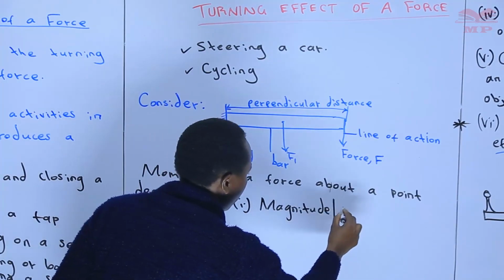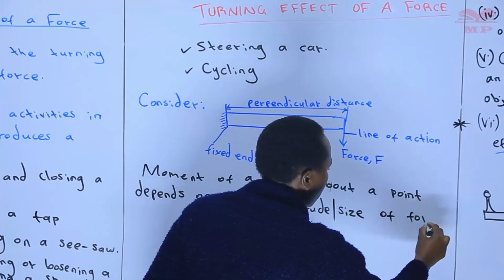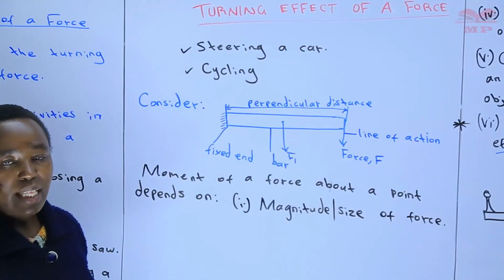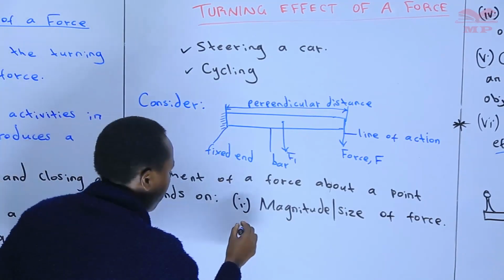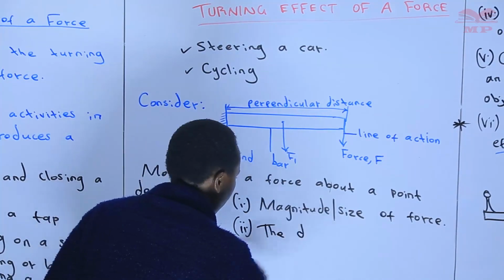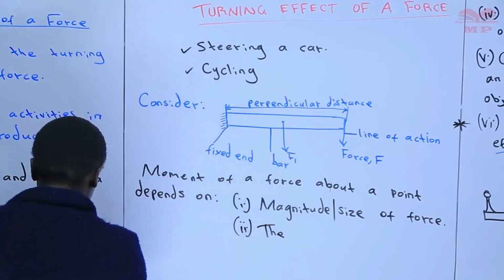Another name for magnitude is size, magnitude of the force being applied. The more the force, the more the turning effect. Number 2, the distance. In this case, we are talking of the perpendicular distance.